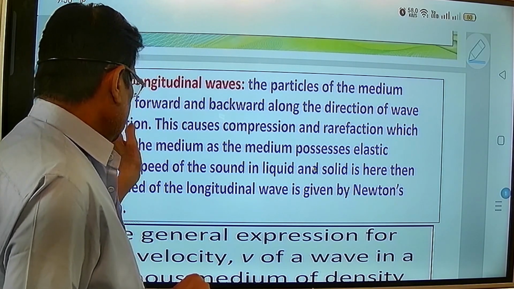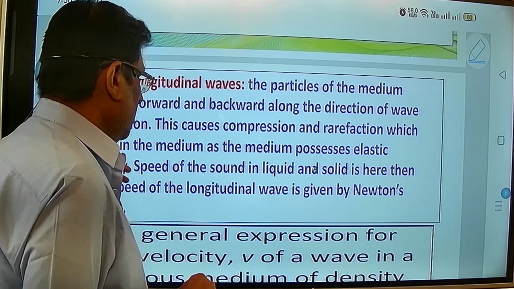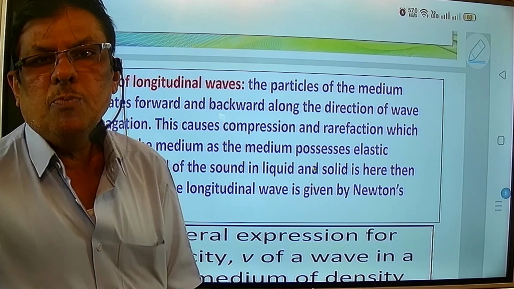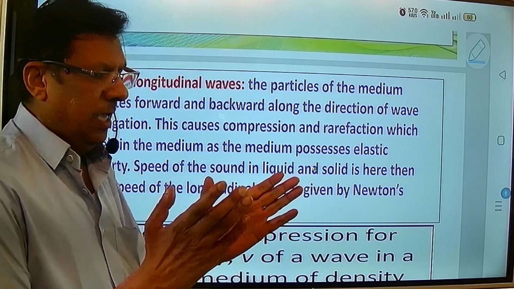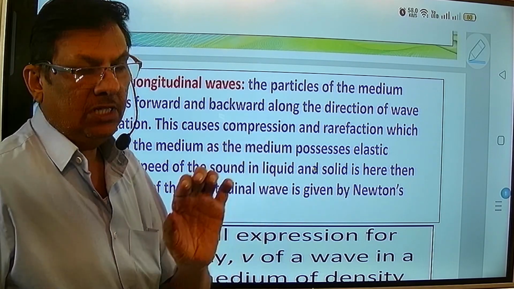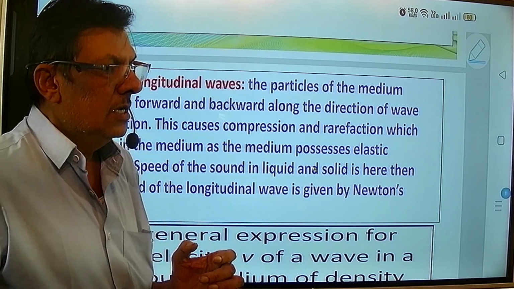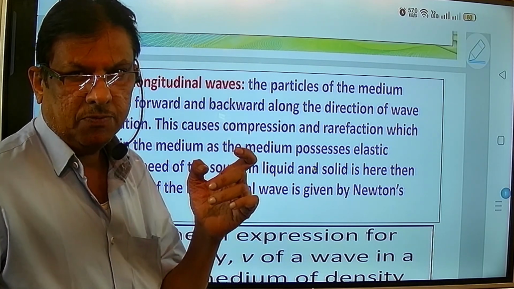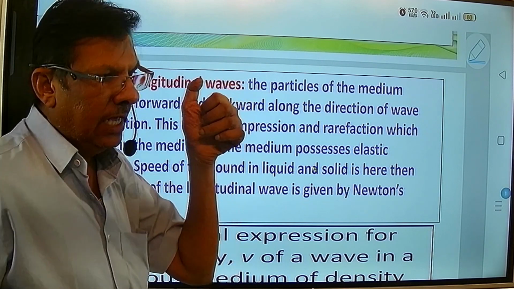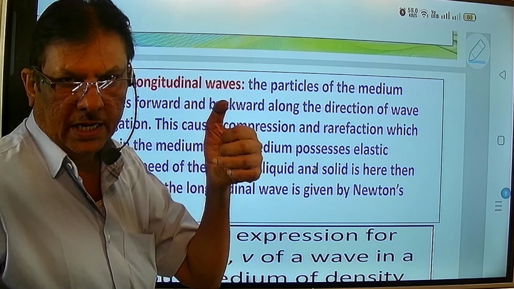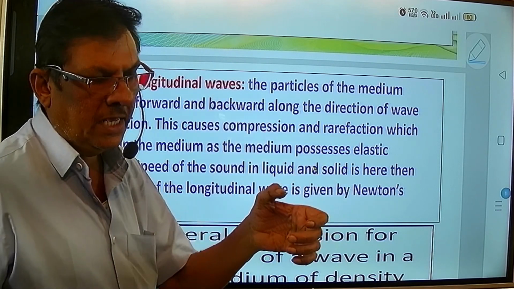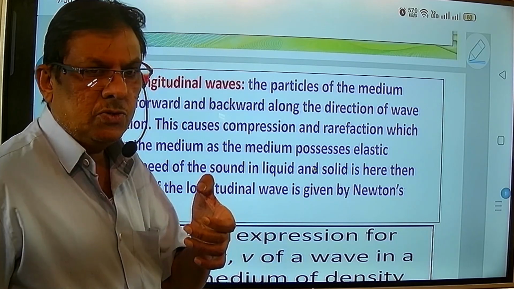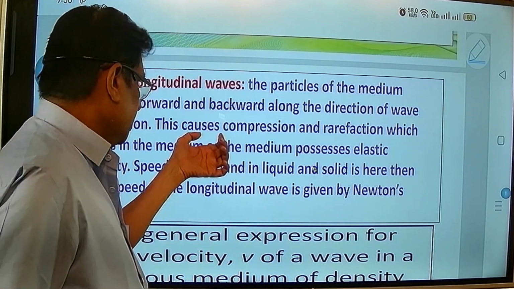When it oscillates forward and backward along the direction of propagation of the wave, this gives rise to compression and rarefaction. You know the spring used in a pen to switch it on and off. If you want to switch on the pen, you apply pressure on the back end, and that force is applied to the spring; once you press it, you are compressing it.